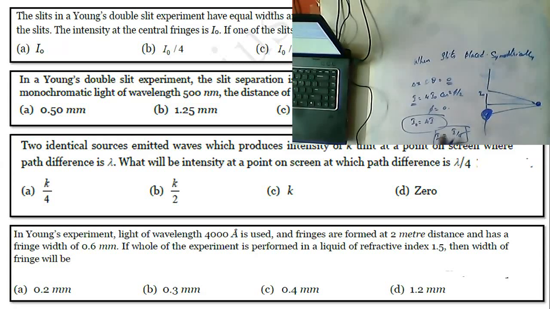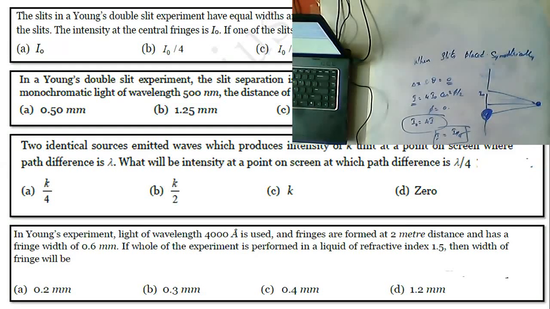Okay, I is equal to I naught by 4. Clear? So which is your answer, Nana? B option is your answer. Okay, so just apply the common basic question here. It's a little tricky question. These type of questions 100% appear in examination.